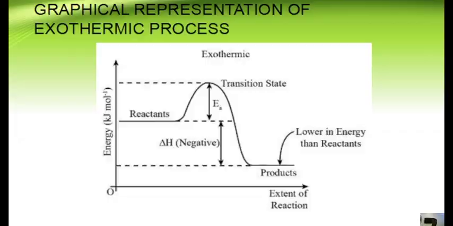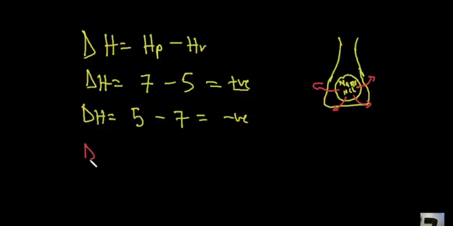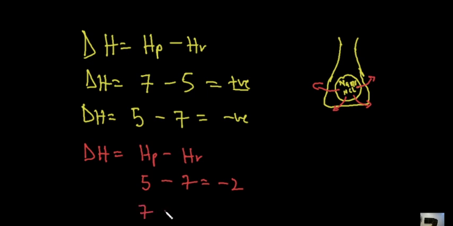Remember, I gave you a particular equation. The thermodynamic equation is heat of product minus heat of reactant. So if this is going to be a negative value, the reactant has to be higher. That's why the product being 5 minus 7 gave us minus 2. But when the product is higher, it will definitely be positive. So when you're drawing your graph, if it's exo, it means that it's negative, and for it to be negative, the product has to be lower.